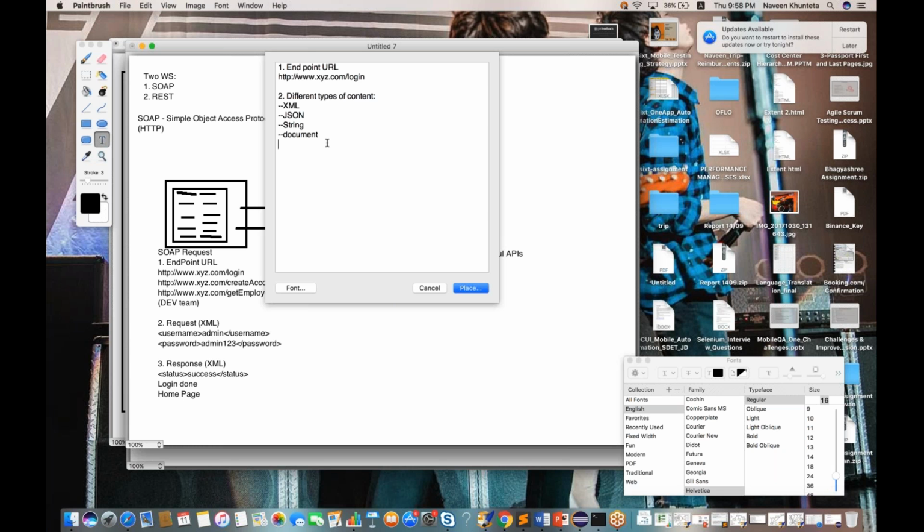So this is a thing. REST API says that you can send the request in any kind of format. Any kind of format means it can be XML, JSON, string, document, any kind. This is the biggest advantage, and this type is called MIME type. It supports multiple MIME types.